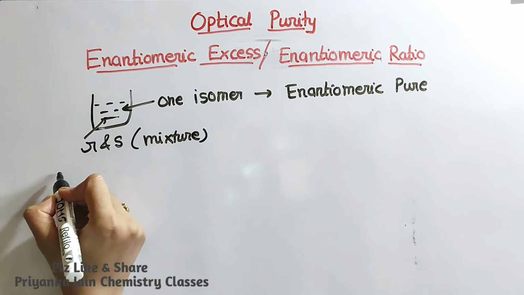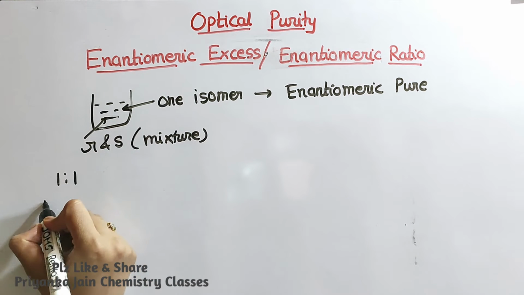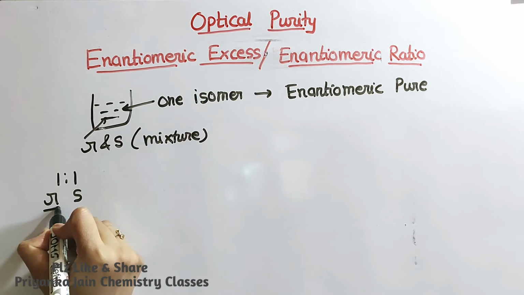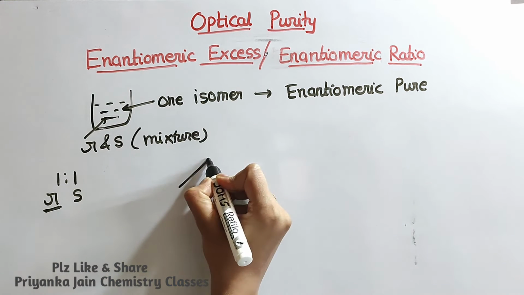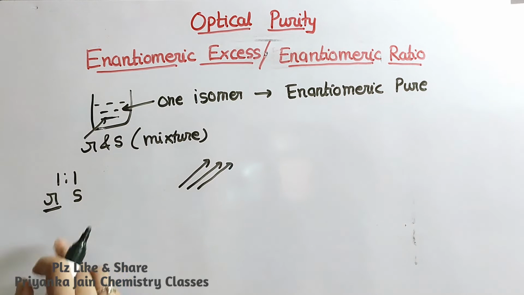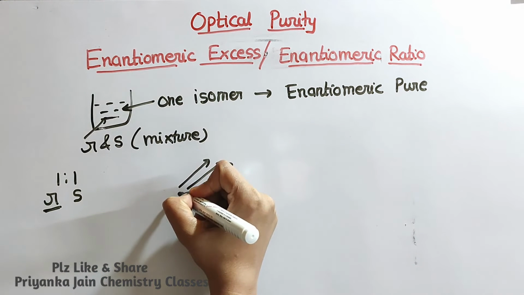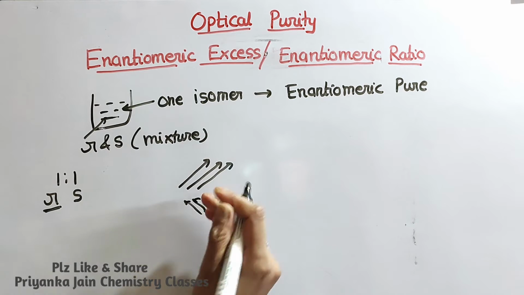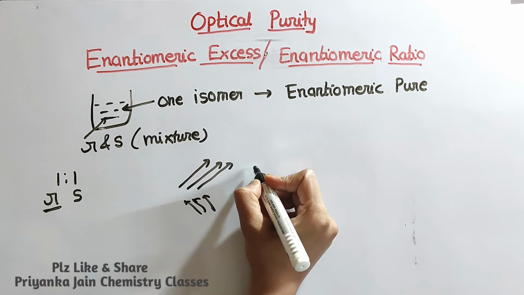Suppose it possesses a 1:1 mixture of R and S forms. Then the R form will rotate the plane polarized light to the right side, and the S form will rotate it again to the left side. So the net result will be zero rotation.